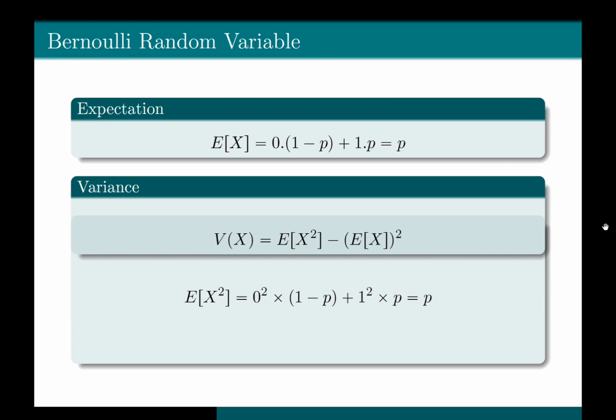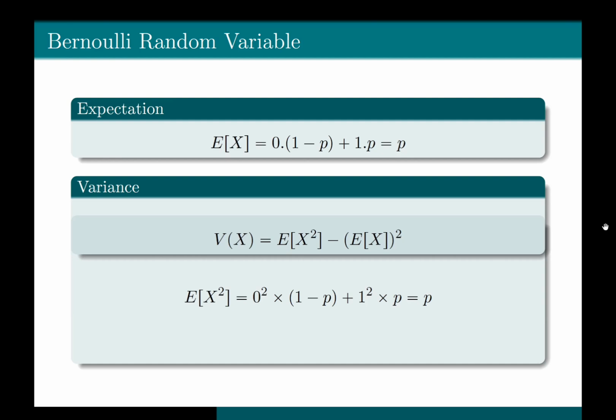We know that the support of x contains only two values, 0 and 1. Therefore, we get 0 squared times the probability of x at 0, which is 1 minus p, plus 1 squared times the probability of x at point 1, which is equal to p. We simplify it and we get that E of x squared is equal to p.